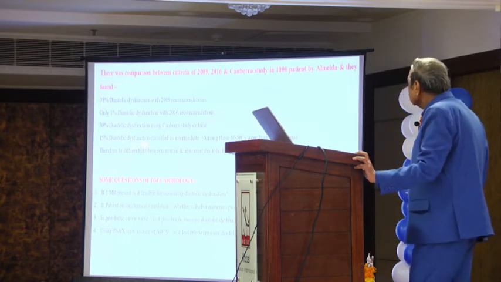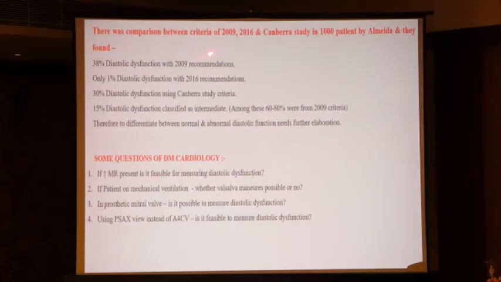Listen, there was a comparison between criteria of 2009 and 2016 and the Canberra study, and they found 38% diastolic dysfunction with the 2009 recommendation, and only 1% with the 2016 recommendation, and 30% using the Canberra study.